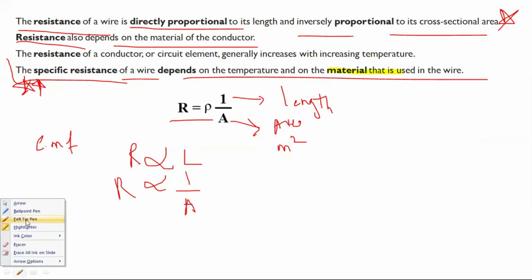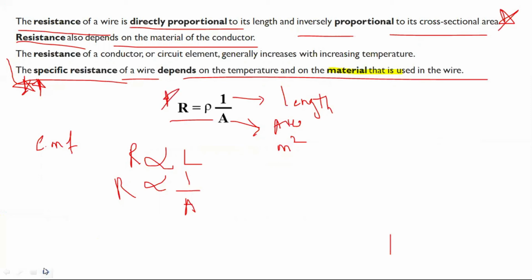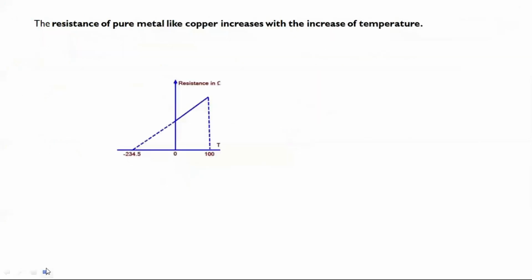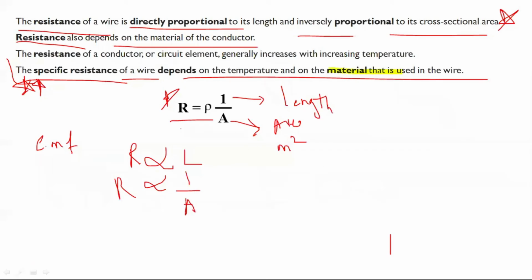Everything is 1: when L is equal to 1 and A is equal to 1, then R is equal to rho. So specific resistance is the resistance between the opposite faces of a meter cube of the material. That is, rho is equal to ohm into meter square by meter, ohm meter. The unit of resistivity is ohm meter.